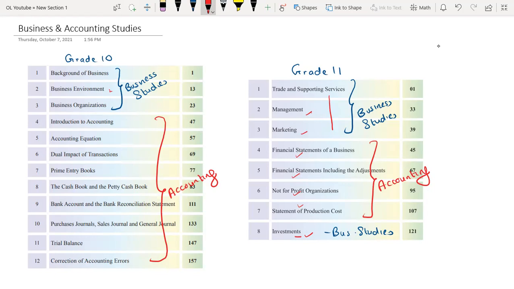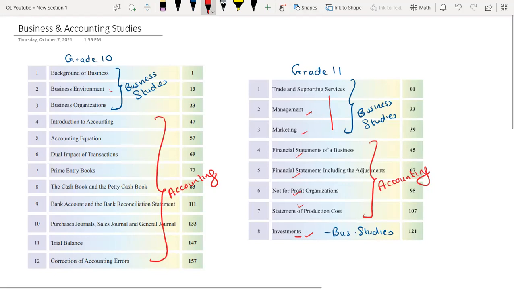Then when you move on to grade 11, the first 3 chapters are concerned with business studies. The first one is trade and supporting services, right? Which will be talking about the supporting services of a business. For example, if you are talking about a sole proprietorship, right, what are the various supporting services you can get for a sole proprietorship? Those will be discussed in the first chapter of your grade 11.